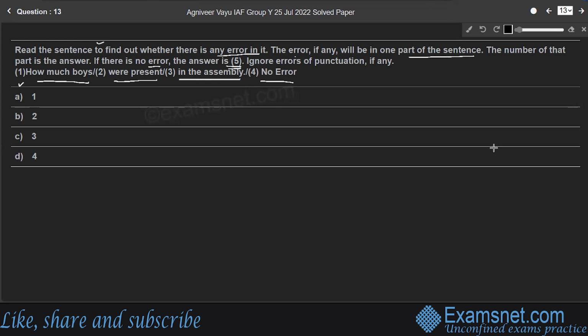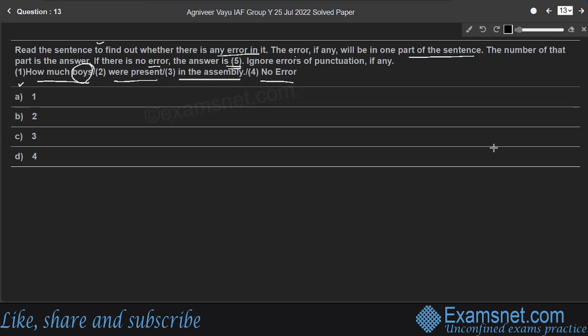Here, boys is a countable noun, so we can count the number of boys. If there is an uncountable noun like milk, water, or rice, we cannot count the number of milk, rice, or water.